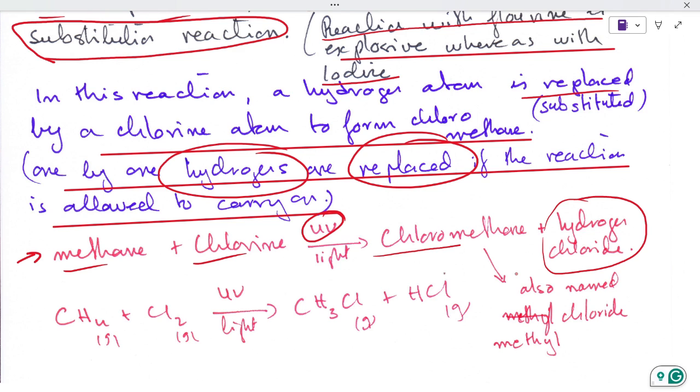I have written the reaction: methane plus chlorine, UV light, chloromethane plus hydrogen chloride gas. Now chloromethane is also named methyl chloride.